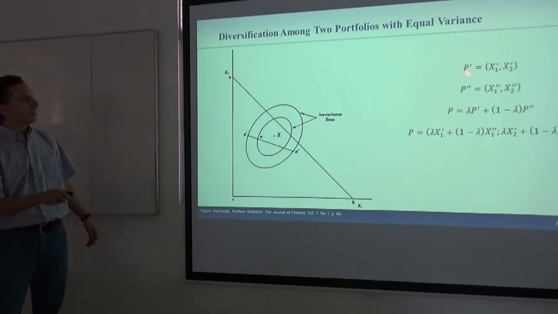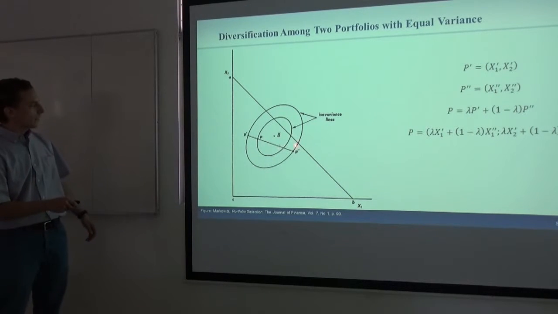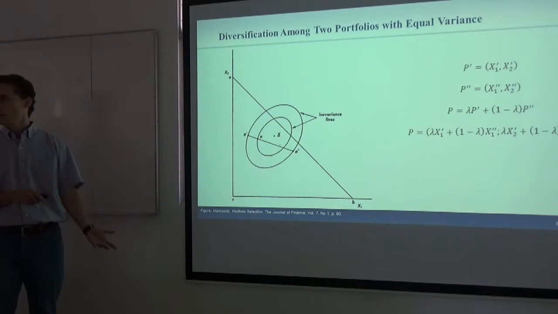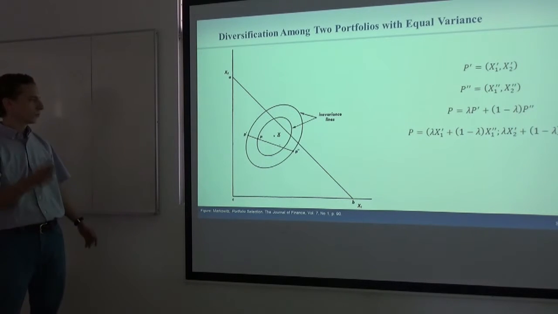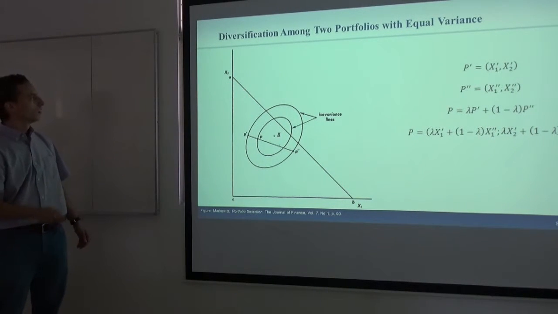So if I make a linear combination of these portfolios, say portfolio P, where I use a lambda, which is a number between 0 and 1, we might end up with a portfolio on this line, which in any case, except the extreme cases, has less risk. And the expected return will be less or greater. That depends. The thing is that we can diversify between two assets.